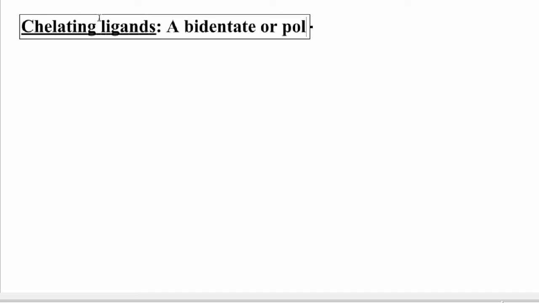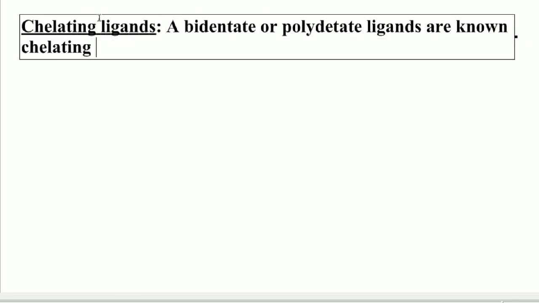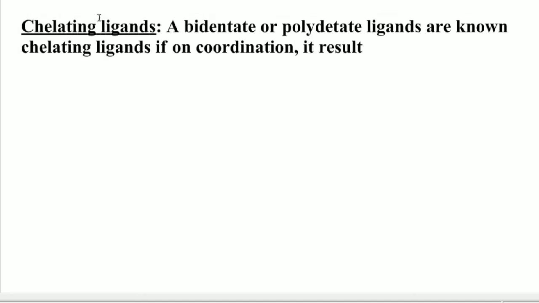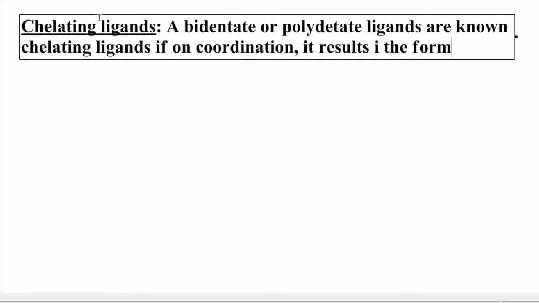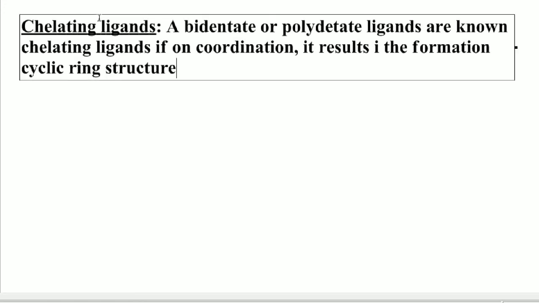Students, we know that a bidentate or polydentate ligand is known as a chelating ligand if, on coordination, it results in the formation of a cyclic ring structure.